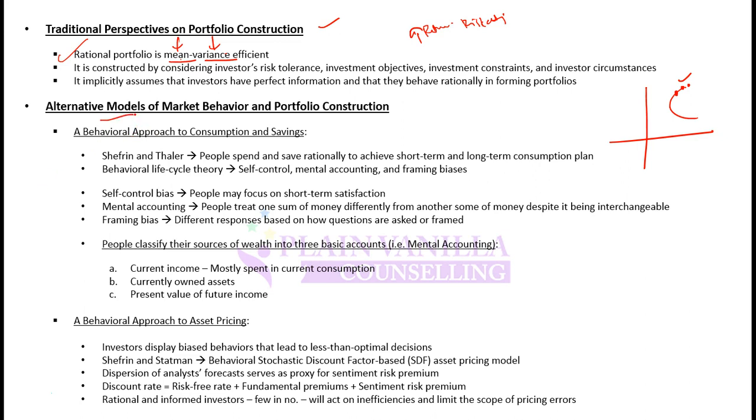But then again, there are some alternative models to portfolio construction, and these say that mean variance efficiency might not hold, or portfolios may not be formed on a mean variance efficient basis, and other models might be used. First is the behavioral approach to consumption and savings. Shefrin and Thaler said that people spend and save rationally to achieve short-term and long-term consumption plans.